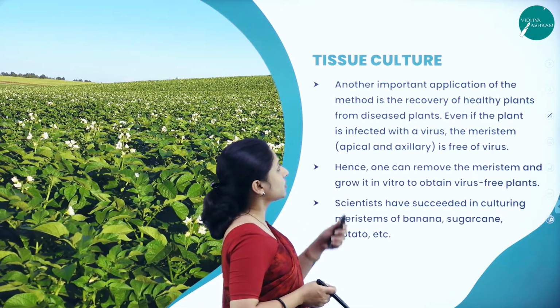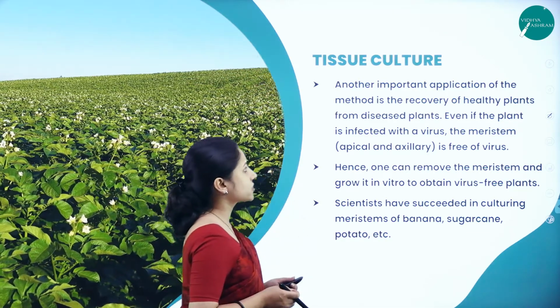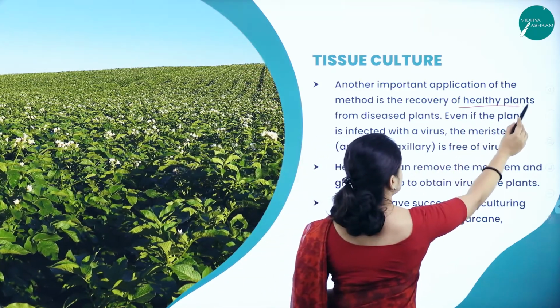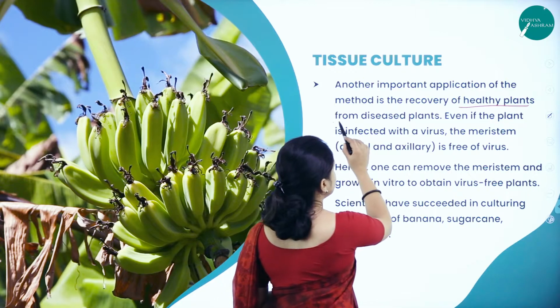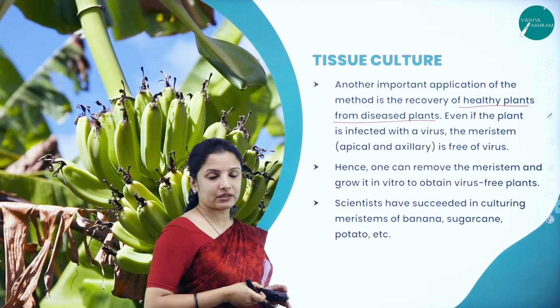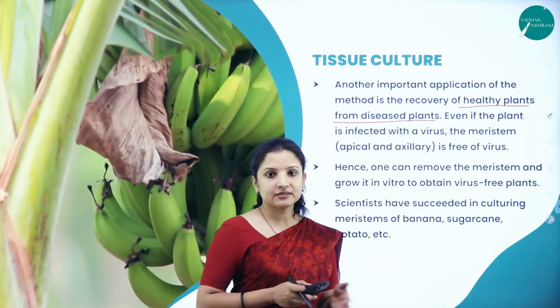Next, another important application of tissue culture is the recovery of healthy plants. Here we will be choosing healthy plants from diseased plants, even if the disease is infected with a virus. Say for example, a plant is diseased.